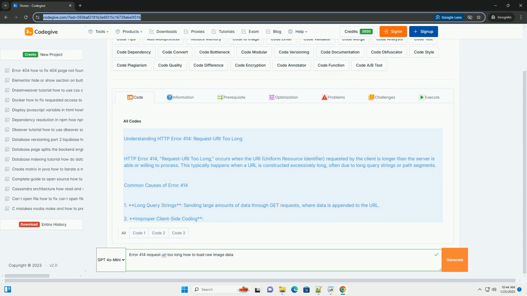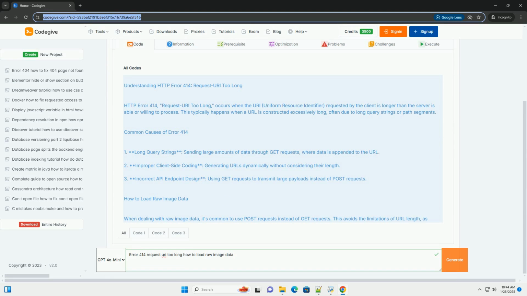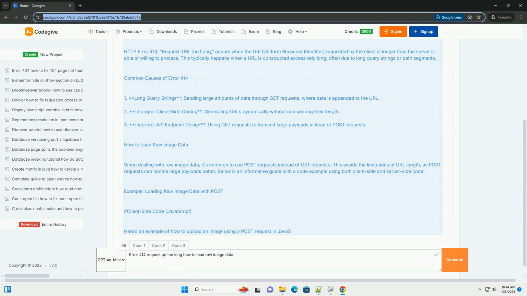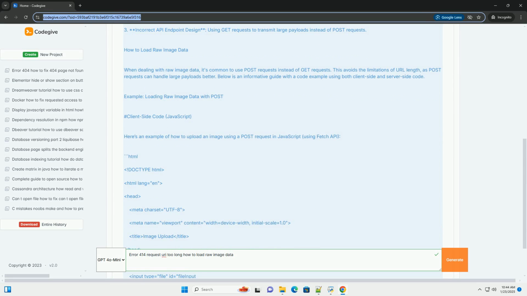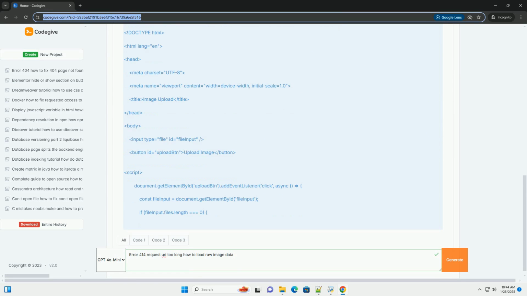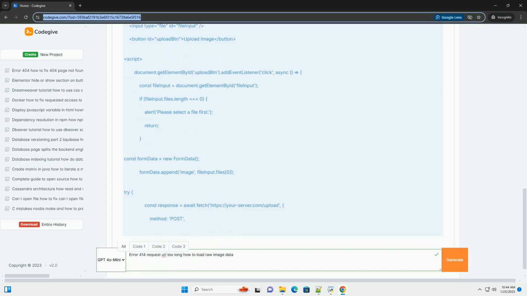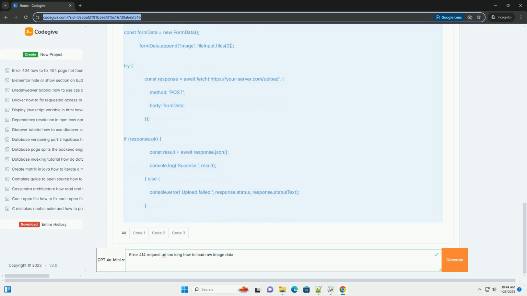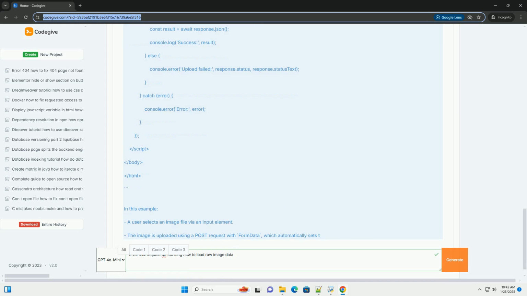Understanding HTTP error 414, Request-URI Too Long. HTTP error 414, Request-URI Too Long, occurs when the URI, Uniform Resource Identifier, requested by the client is longer than the server is able or willing to process. This typically happens when a URL is constructed excessively long, often due to long query strings or path segments.